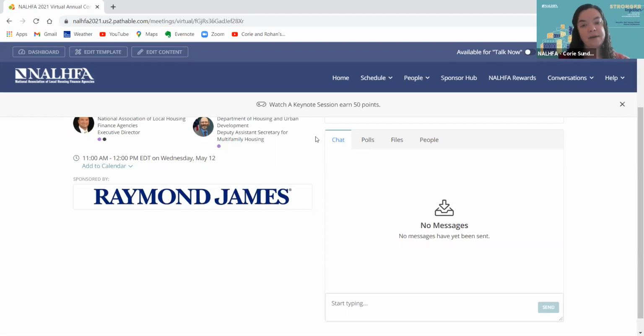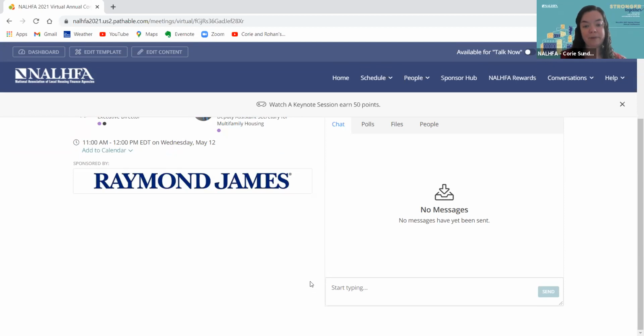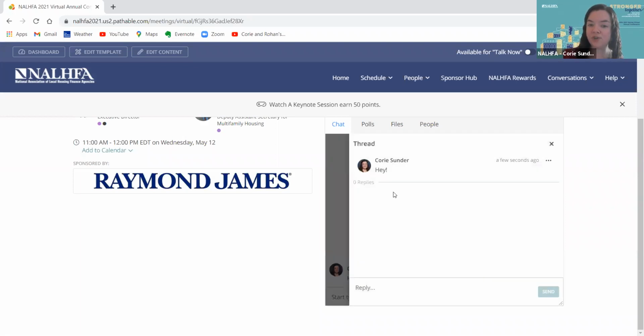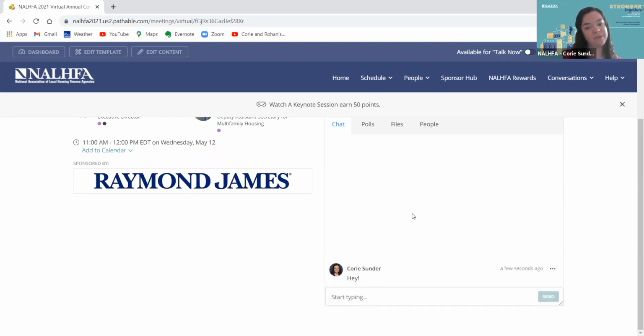So at the very beginning, if you're having any issues connecting, we'll have staff in this chat box to assist you. But after that time, this chat box will be primarily utilized by all of our attendees to chat with one another, engage with the content in real time while everybody's watching, and to submit any questions. So our moderators and NALHFA staff will be keeping track of any questions that are submitted in this chat box here to filter those to the speaker. It's very simple to type a quick message in here and hit send, and then it'll appear in the chat box here. You can also reply directly to messages, start a thread or a conversation on a particular topic.